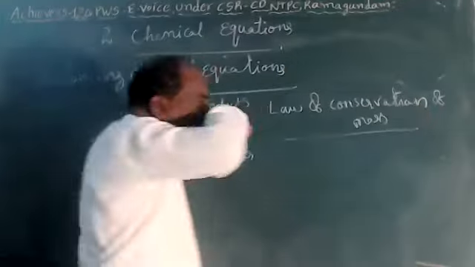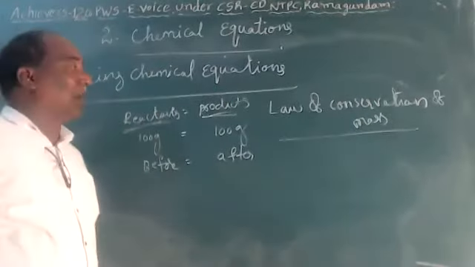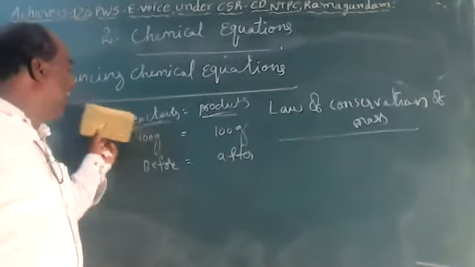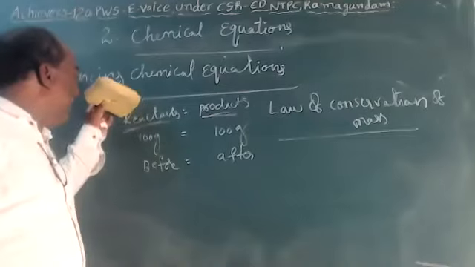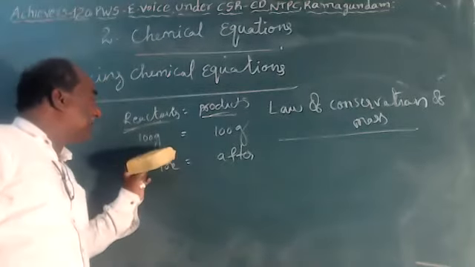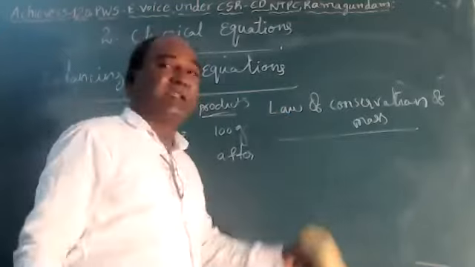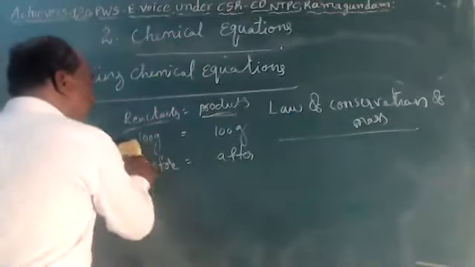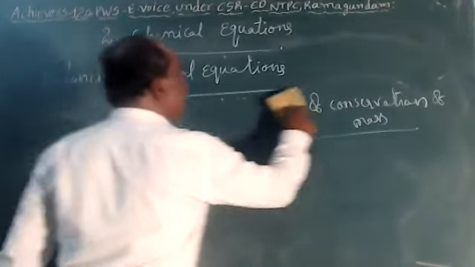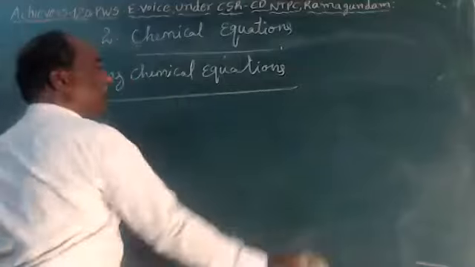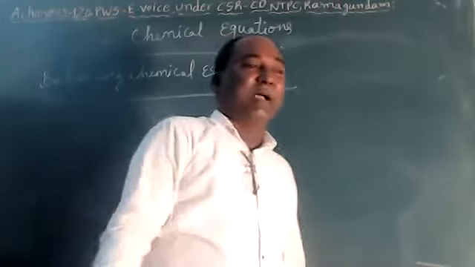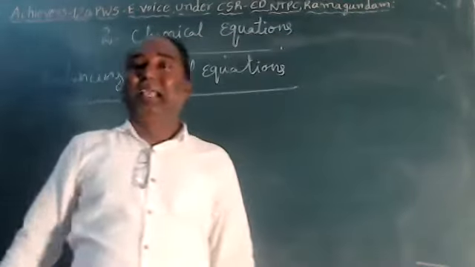According to Antoine Lavoisier, the law of conservation of mass says the mass of the substances before is equal to the mass of the substances after. This is called the law of conservation of mass. According to this, we should balance the chemical equation.